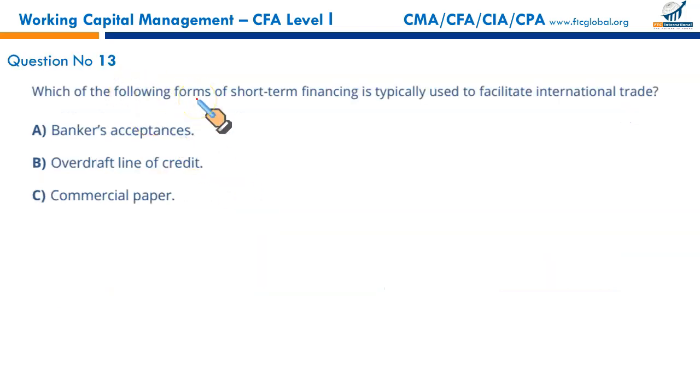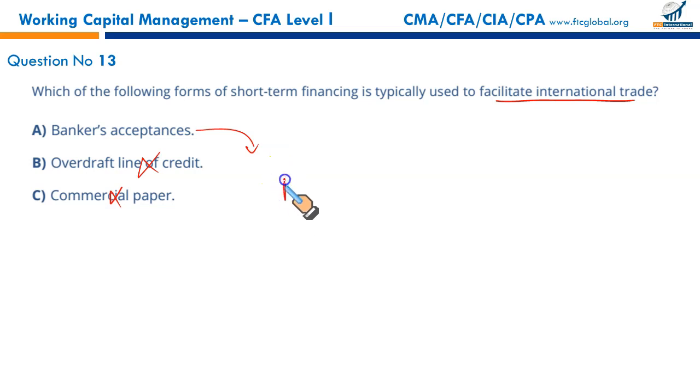Which of the following forms of short-term financing is typically used to facilitate international trade? Overdraft and line of credit, this is available locally to all firms. Commercial paper, available to large firms that have good credit history. Yes, it's the banker's acceptance that is used in international trade.